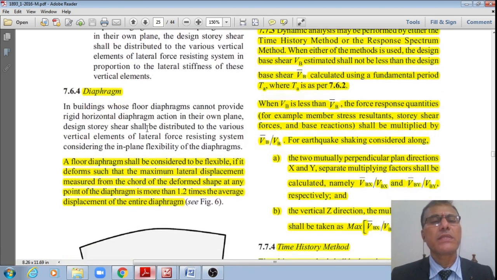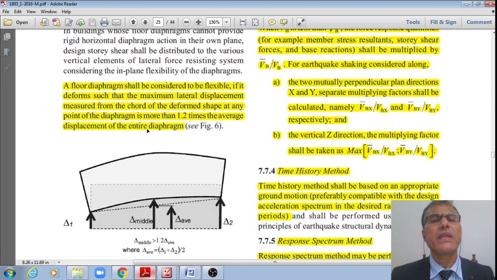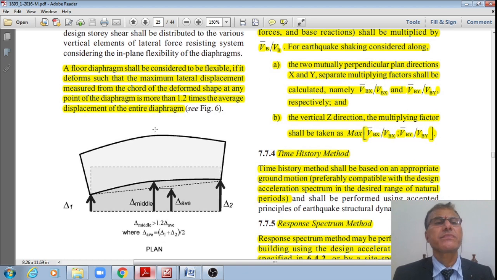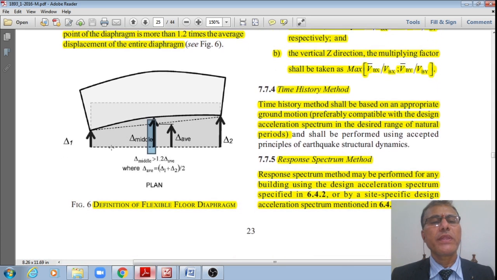Now next one is diaphragms, right? Now the code says that a floor diaphragm shall be considered to be flexible if it deforms in such a fashion that the maximum lateral displacement measured from the chord of the deformed shape at any point of the diaphragm is more than 1.2 times the average displacement of the entire diaphragm. Now I'm showing that schematically here, right? Therefore there is our delta 1 and this is our delta 2.